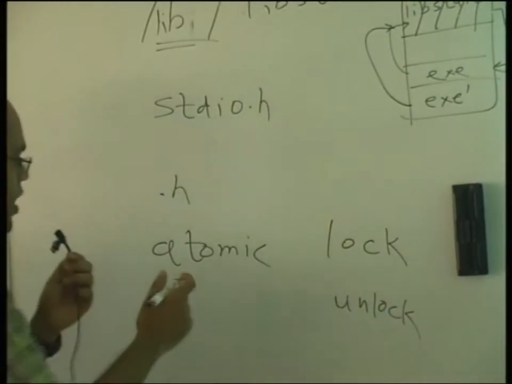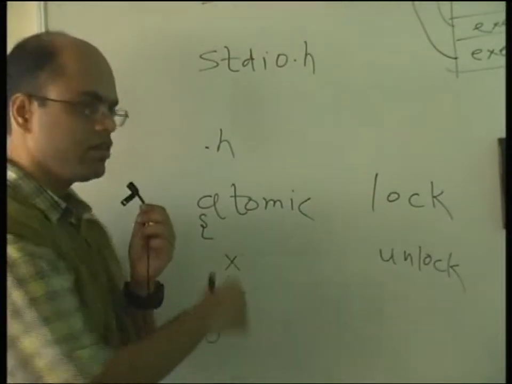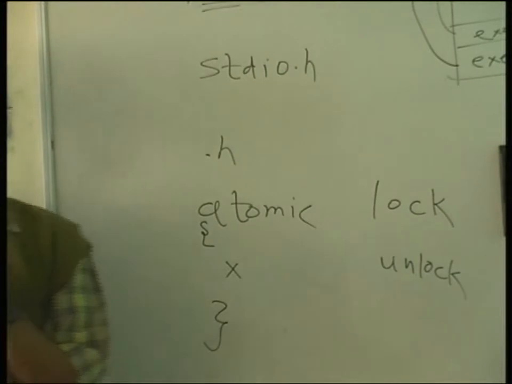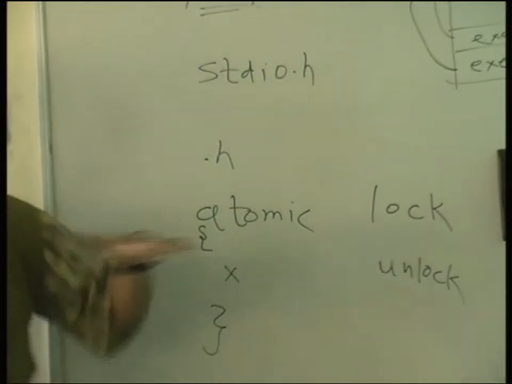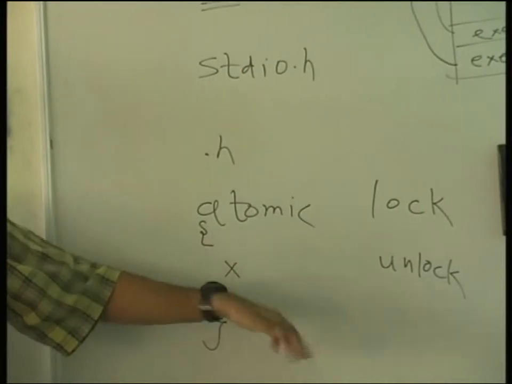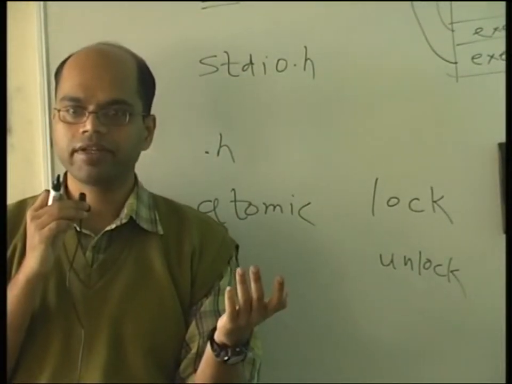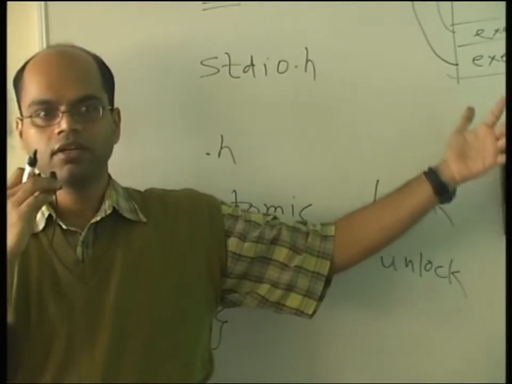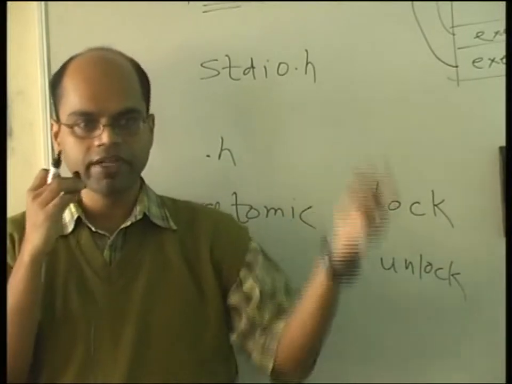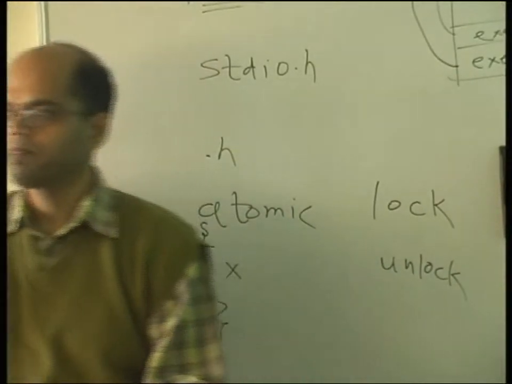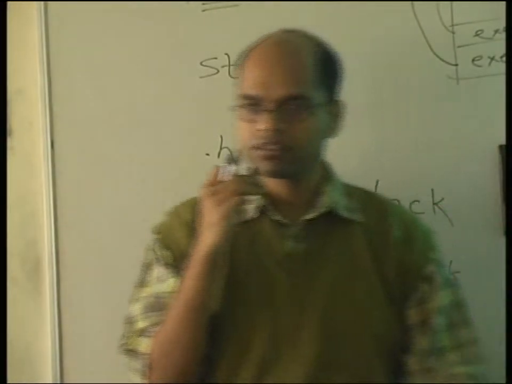So if you say atomic and you execute something on that variable X here, you are telling the operating system, do not preempt my code at any cost for this much time. That means if there is a clock value that needs to be updated, you will miss that clock. So if you write your whole code with these semaphore operations, it will create lots of issues for the operating system, because it cannot service the interrupts.